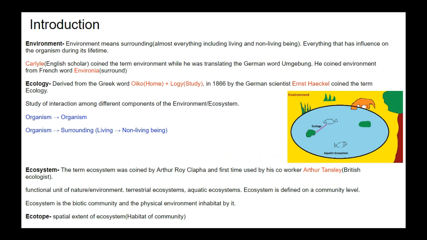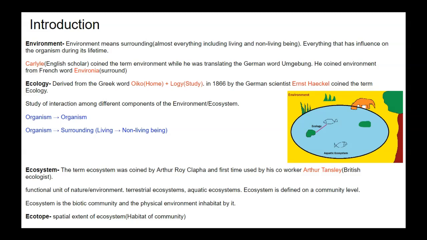It is a study of interaction among different components of the environment or ecosystem. So it is the relationship between organism and organism, or organism and surrounding. Basically, the relationship between living being and living being, or living being and non-living being.